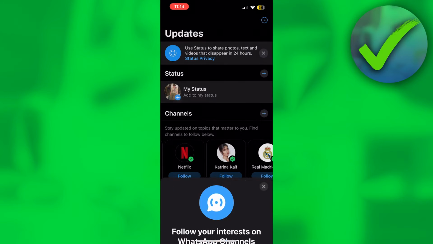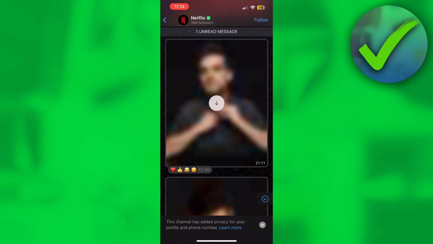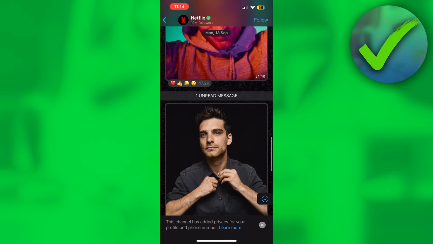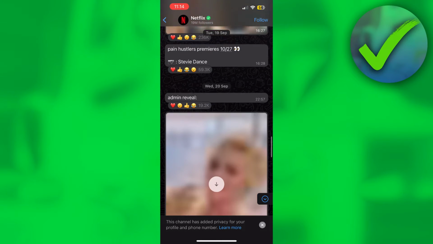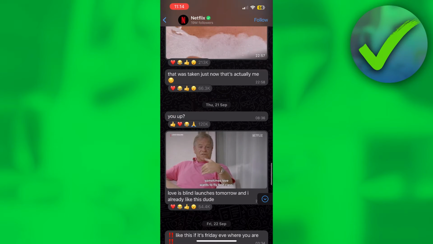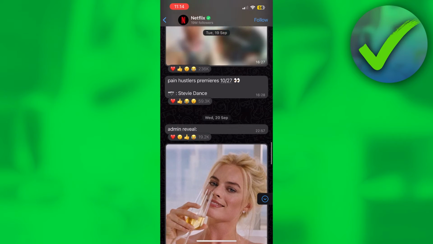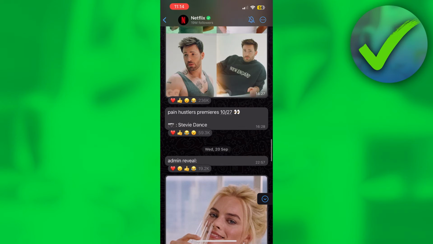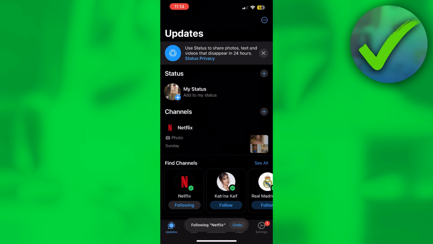So then I click on accept and continue, and I now clicked on the Netflix channel, and this looks exactly the same as Telegram basically, but on the top right corner I can now click on follow, and I'm now following Netflix, as you can see.